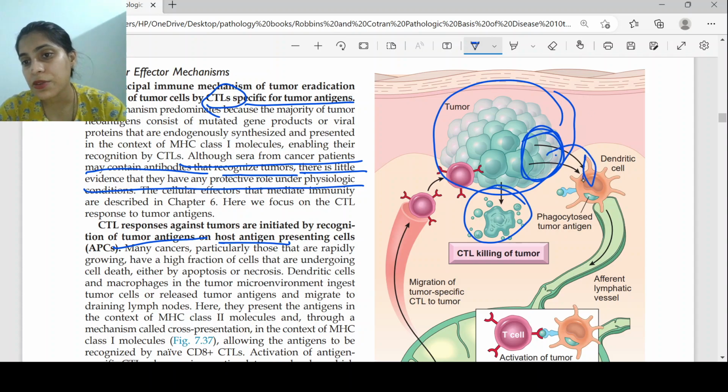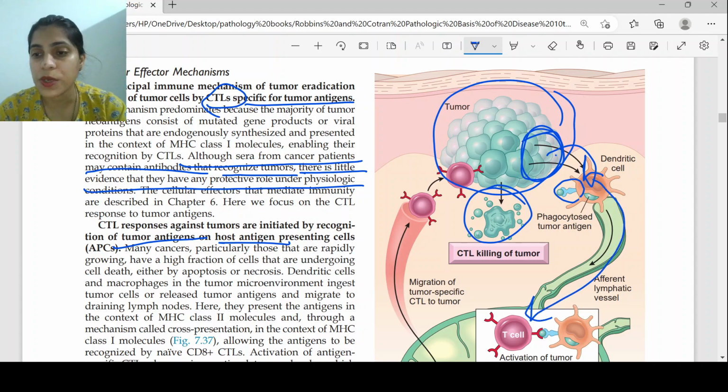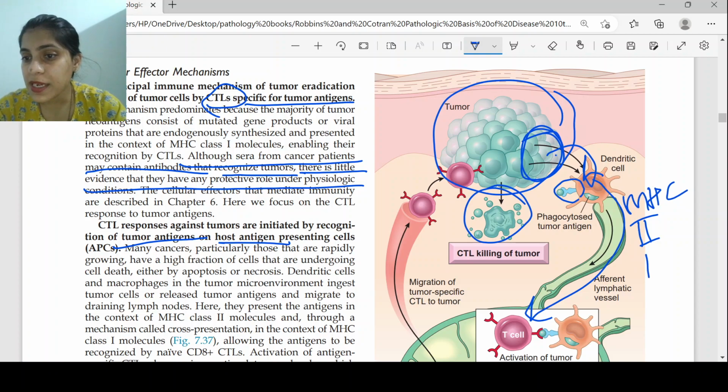When it is phagocytosed by a dendritic cell, the dendritic cell starts to express the antigen. If you remember from the immunity chapter, dendritic cells in normal situations express MHC2 and present to CD4 T cells.